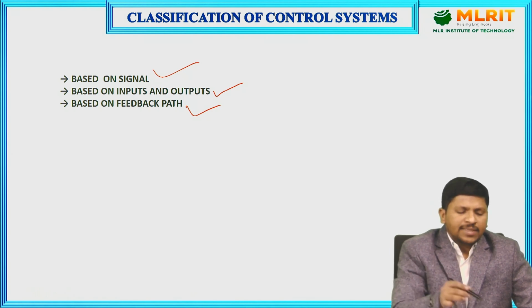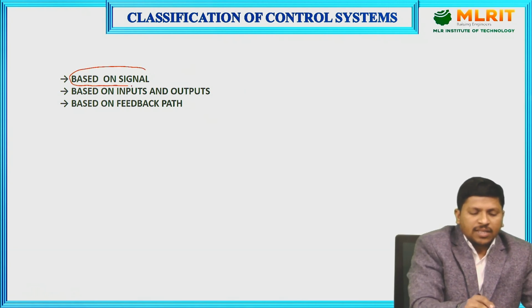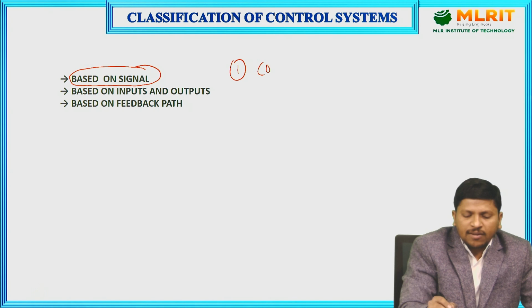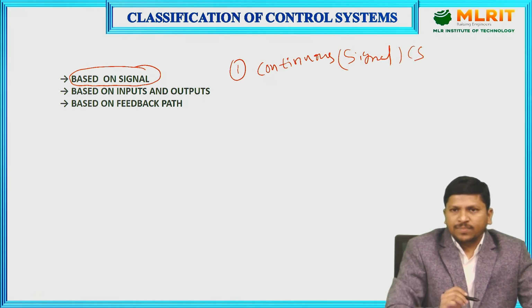Based on the input signal, one is the continuous time control system and the second is the discrete time control system.